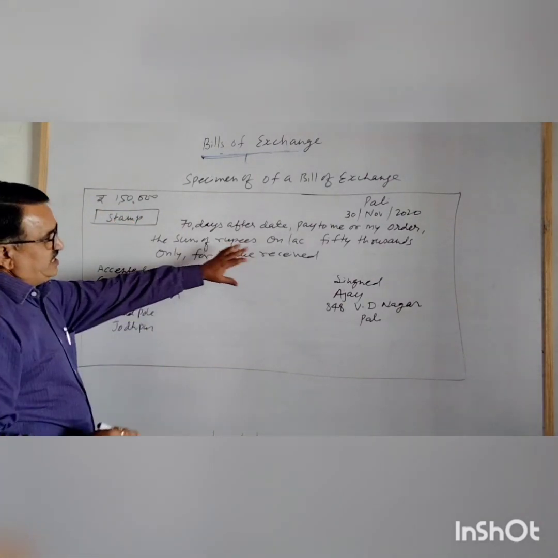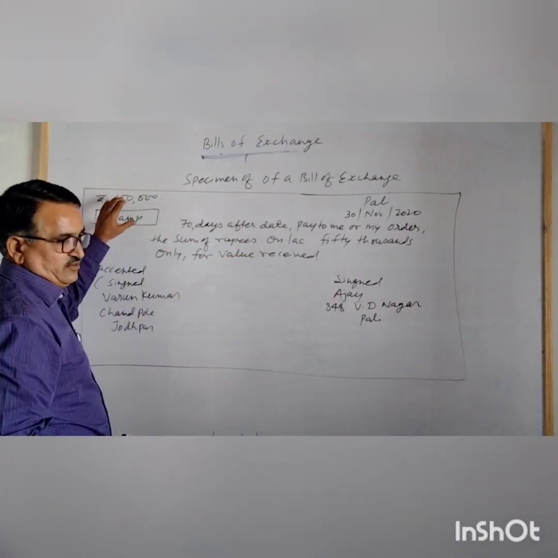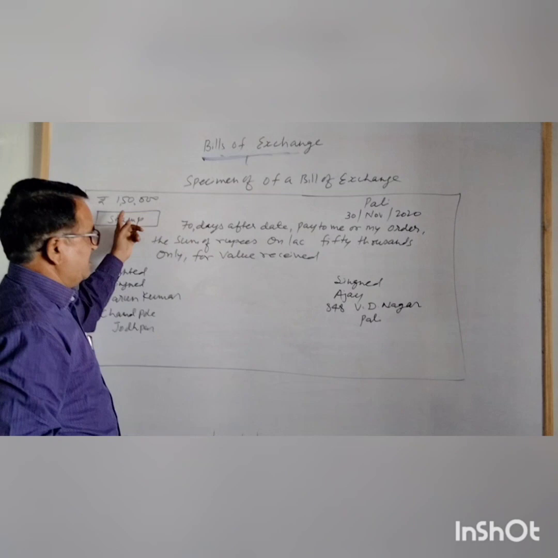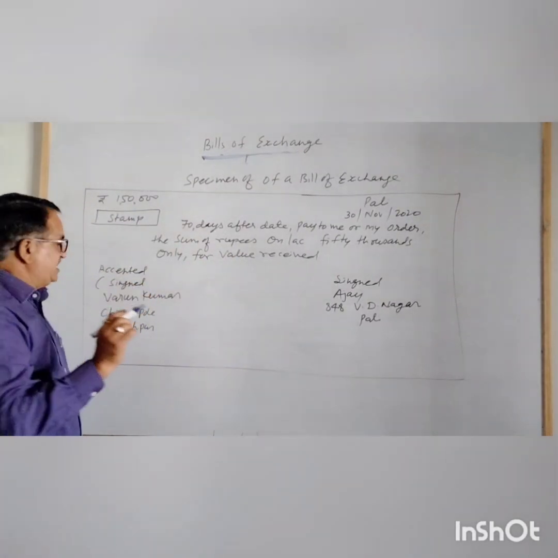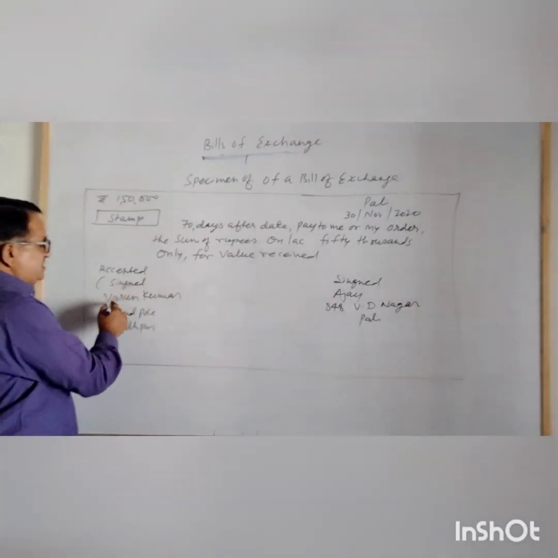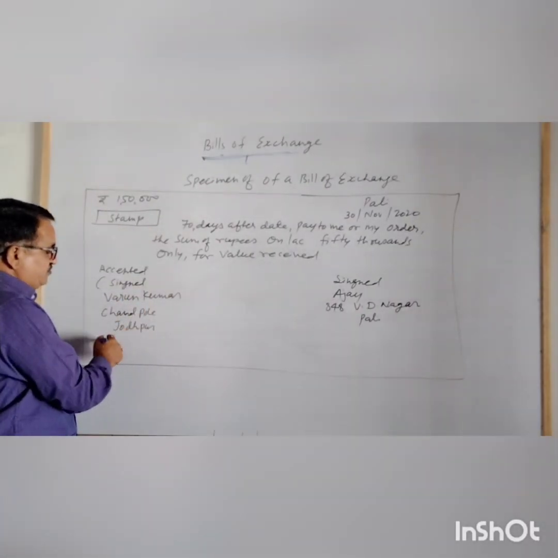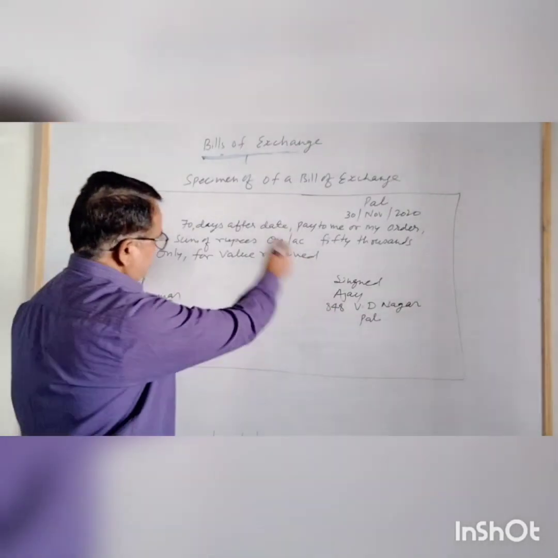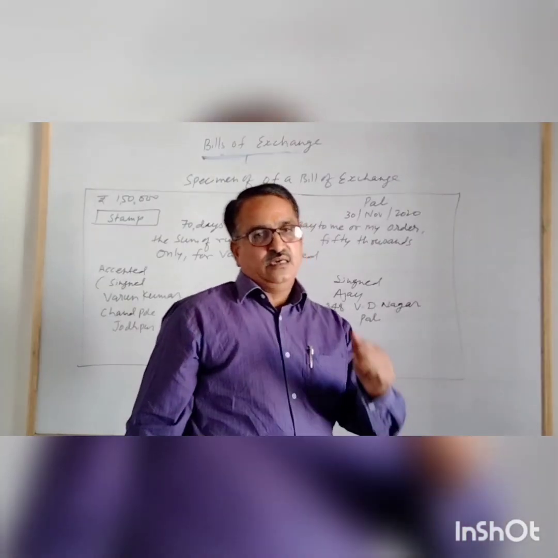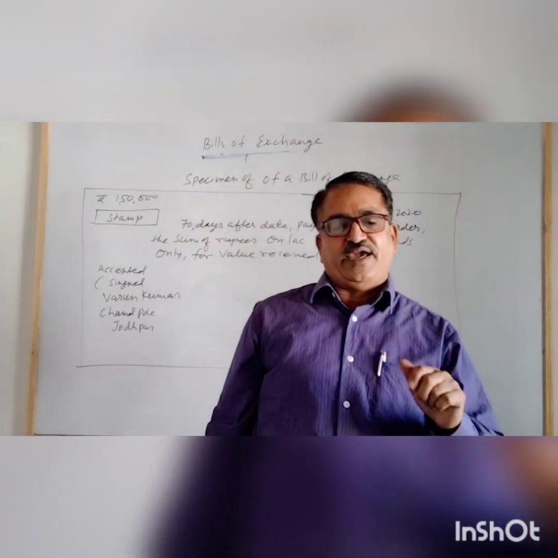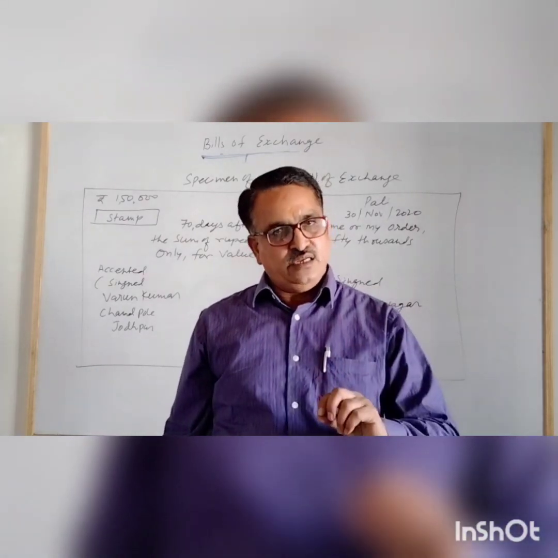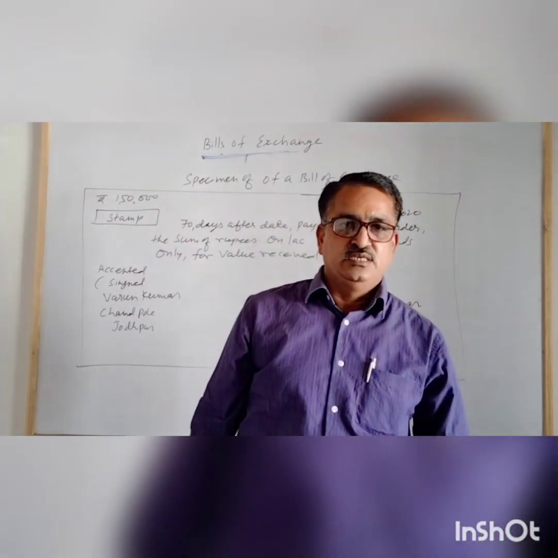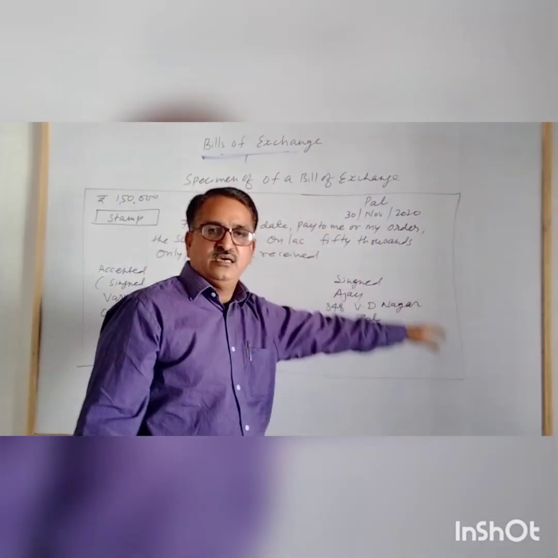The amount is written both in figures as well as in words, and this should be the same. And here the acceptor will also sign it. Accepted, he will put his signature. Suppose Varun Kumar, Chand Paul, Jodhpur. So in this way we have to prepare a bill of exchange. The bill of exchange is signed by both the maker, drawer, and the acceptor, drawee. So in this way we prepare a bill of exchange.